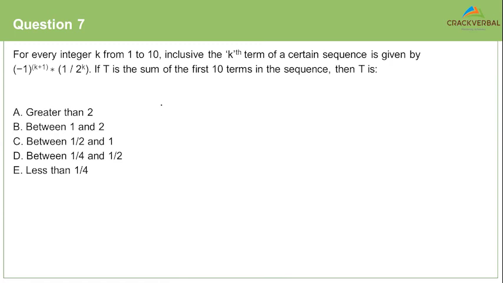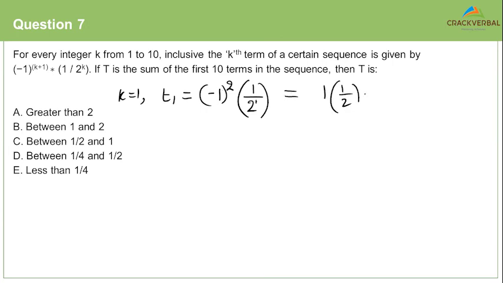Now, term 1, according to this problem, that is k equal to 1, term 1 will be minus 1 to the power of 2 multiplied by 1 by 2 to the power of 1, right? We know minus 1 to the power of 2 is 1 into 1 by 2, that is half. So we know the very first term is half.